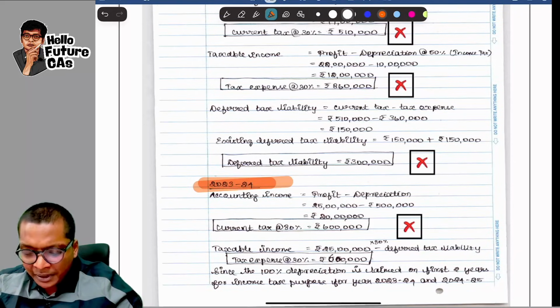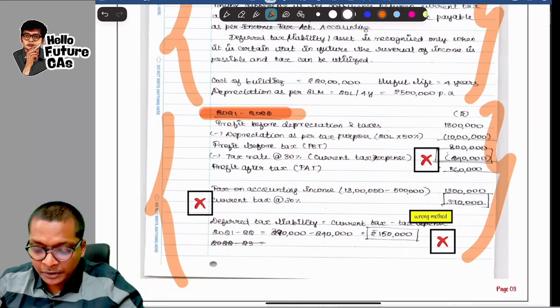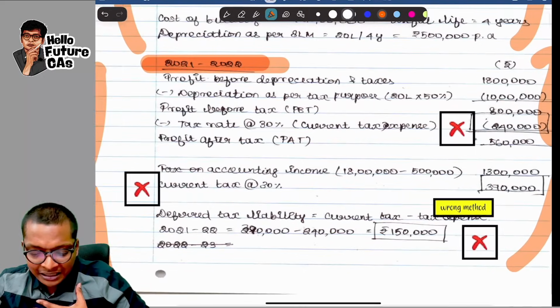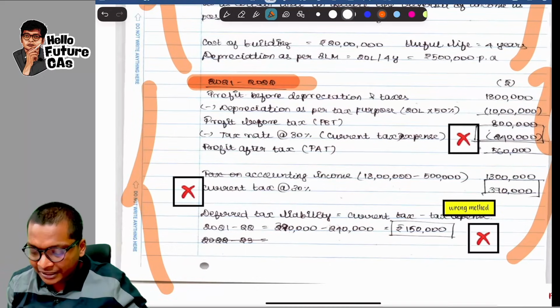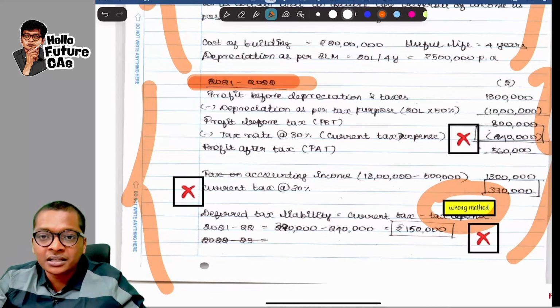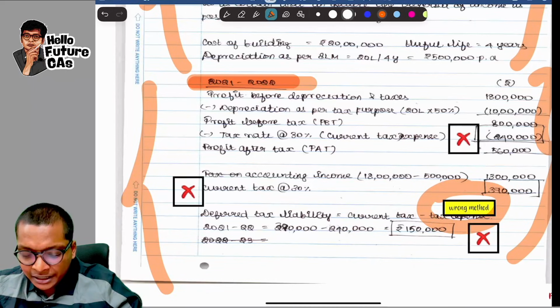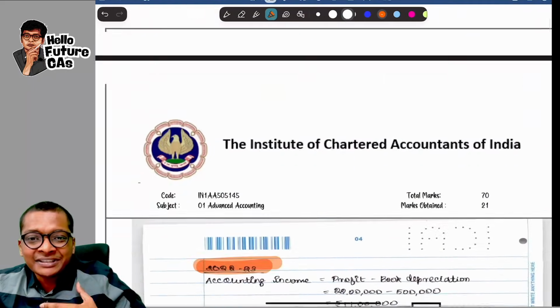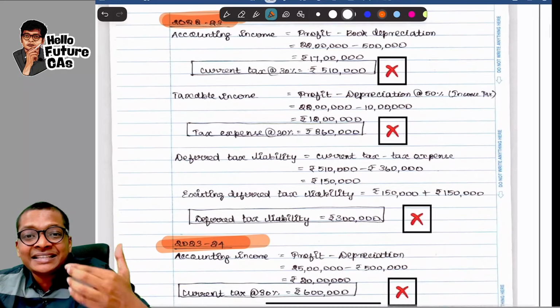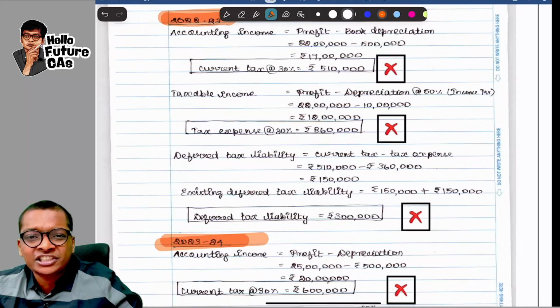Why did she lose marks? ICA gave a remark over here. This is not my remark. ICA gave a remark over here saying wrong method or wrong format. What she did, she presented like a statement, like a theory answer over here. Of course, her presentation is correct.